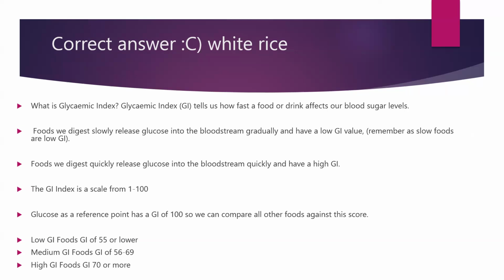The GI is a scale from 0 to 100, and glucose as a reference point has a GI of 100, so we can compare all other foods against this score. Low GI foods have a GI of 55 or lower. Medium GI foods have a GI of 56 to 69. And high GI foods have a GI of about 70 or more, like white rice.